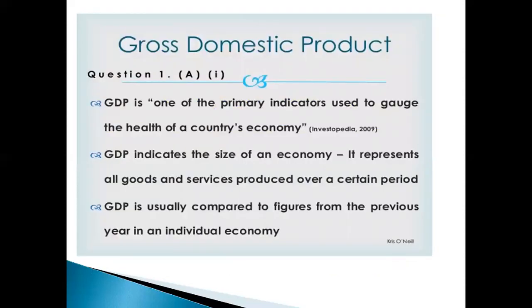Now, why are we calculating this GDP? There are 3 points. First, it is actually an indicator of the health of the country's economy. The more your GDP, the more you are producing, and the more healthy is your economy. Second is that GDP indicates the size of an economy. If an economy is producing a large number of goods, then obviously it has a big size. And GDP is usually compared to the figure from the previous year. We obviously have to take the comparison, so that we can see how much growth has been done in terms of production.